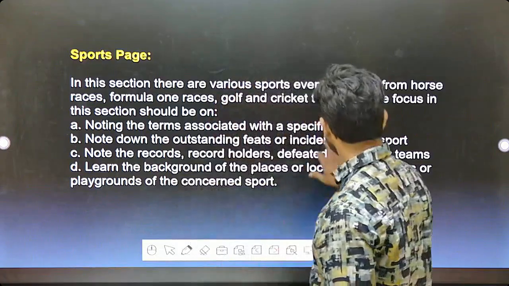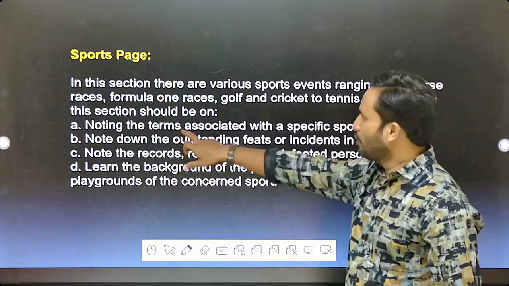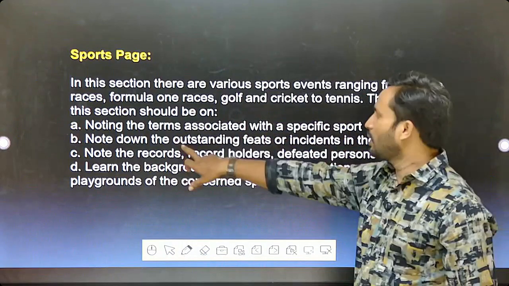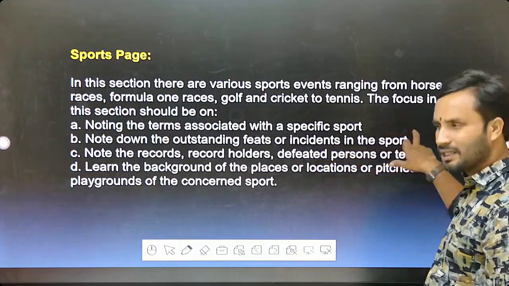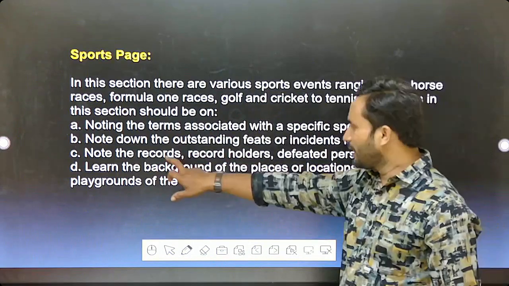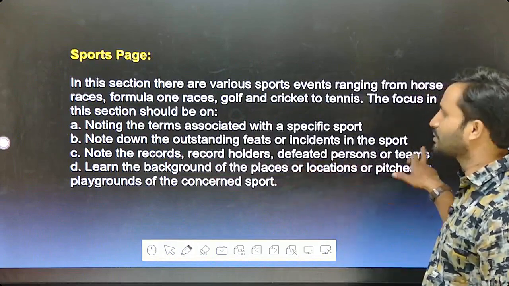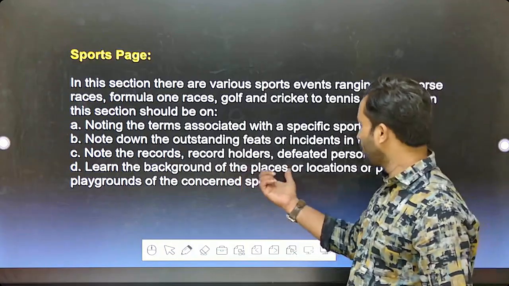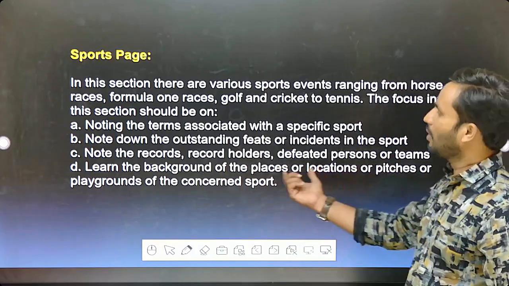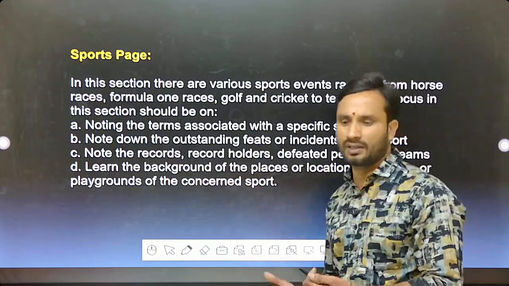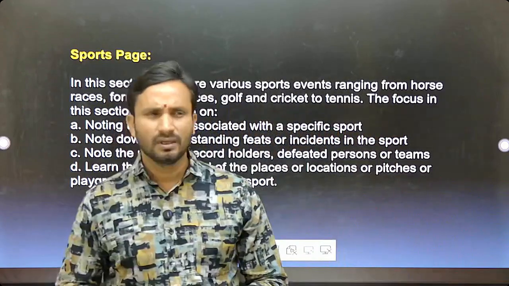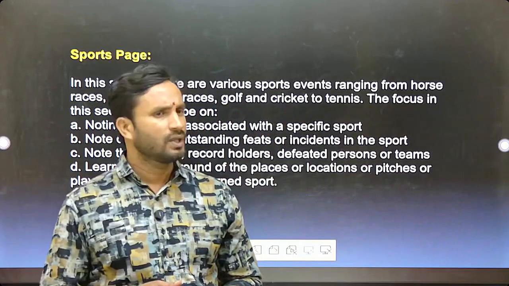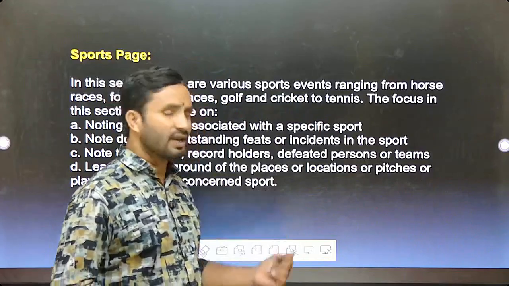Clear of it? See, the focus in this section should be on noting the terms associated with the specific sports, and noting down the outstanding feats or incidents in the sport. So note the record holders, defeated persons or teams. I told you already who was defeated, who won this match, and everything. So learn the background of the places, locations, pitches or playgrounds of the concerned sport. For example, the T20 World Cup, where it took place. So all these locations and so on. Clear? For other kinds of exams also these are very relevant.